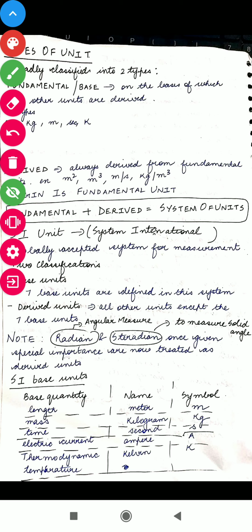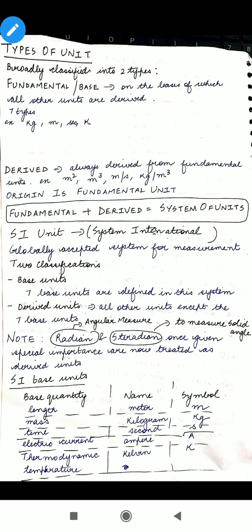Then what are SI units? We always talk about SI units. In 9th class also we were talking about SI units of many quantities.